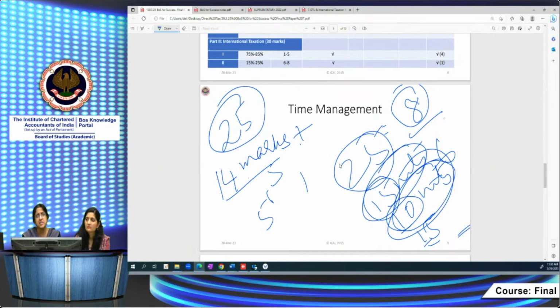Definitely 1 or 2 questions will be difficult. All questions are not going to be of moderate level difficulty. The paper will be balanced. 1 or 2 questions will definitely be difficult. Other questions will be of moderate level difficulty at the final level. But if your preparation is good, then you will be able to attempt those questions. Of course, you might make mistakes, but ultimately, overall performance matters.